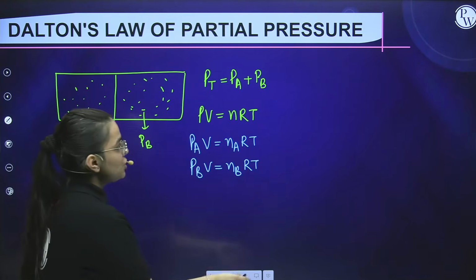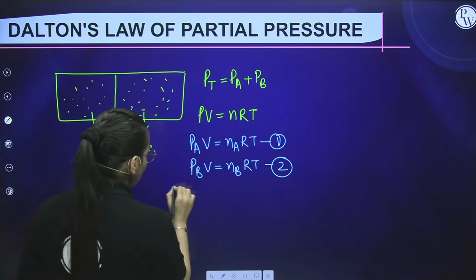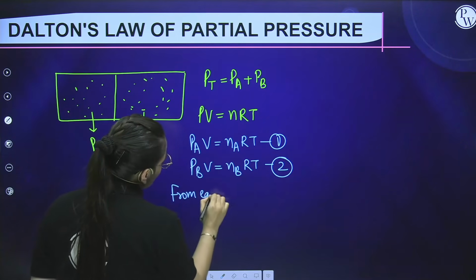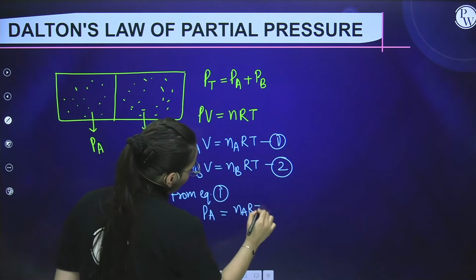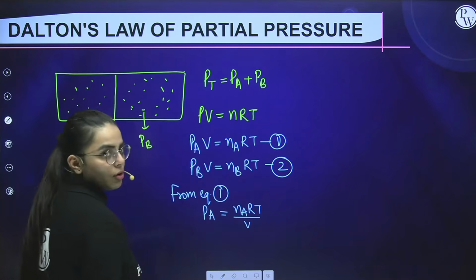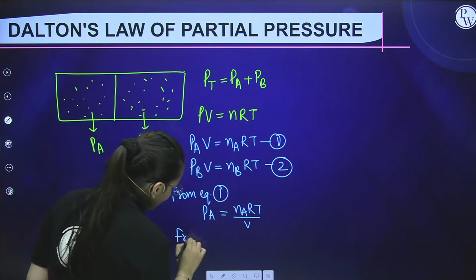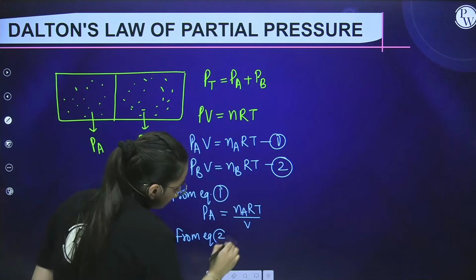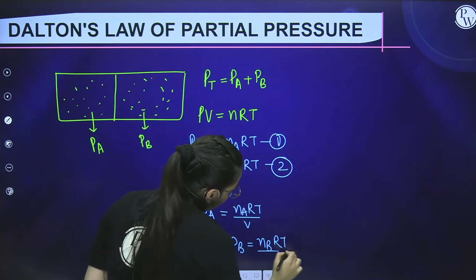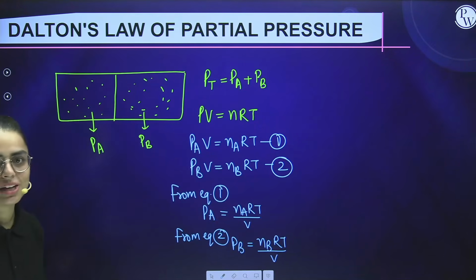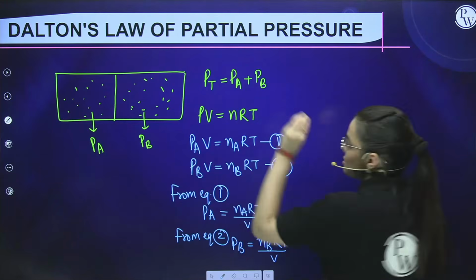Now if I ask you to find PA and PB from the first and second situation, you would say from equation 1, PA comes out to be nART by V, right? I took the volume below. From equation 2, PB equals nBRT by V. Is it clear to you? From the first and second situation, we have done this very easily. Now, what is the next step? We have to put both of these into the total pressure one.